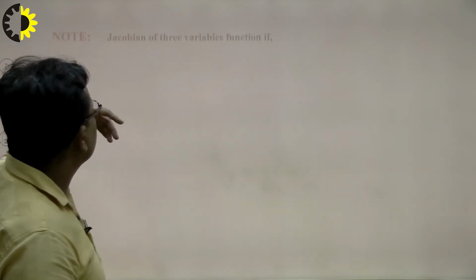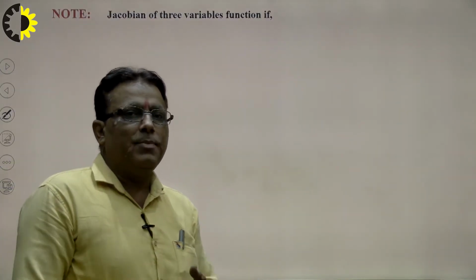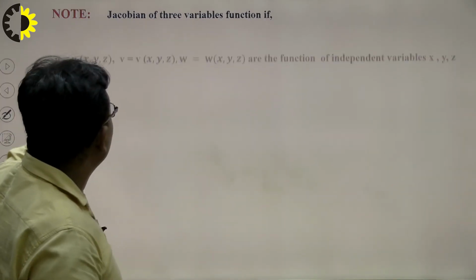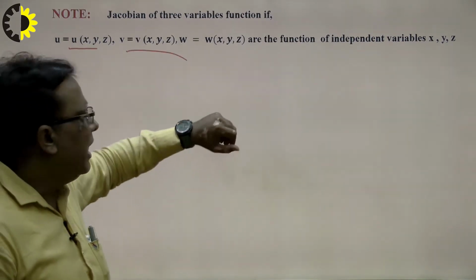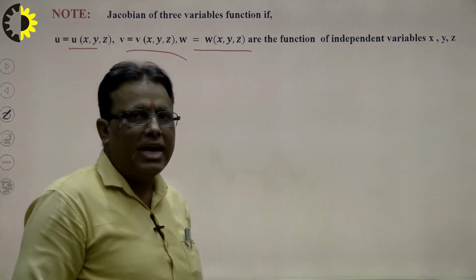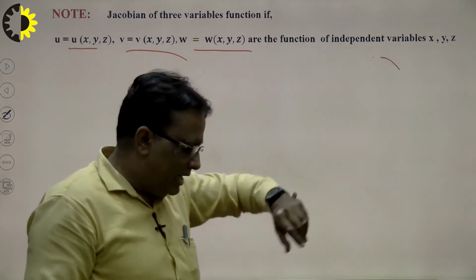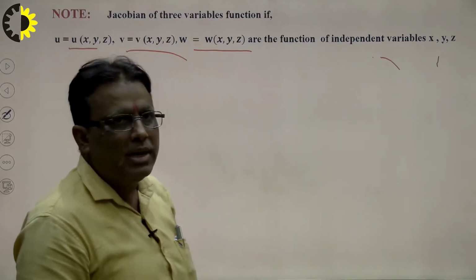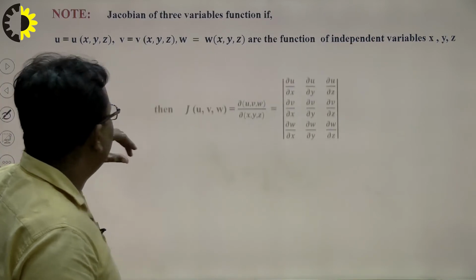Suppose we consider another problem, the Jacobian of 3 variables. Suppose we have 3 functions, u, v and w. U is a function of x, y, z, v is a function of x, y, z, and w is also a function of x, y, z. Now x, y, z are the independent variables. How to solve the Jacobian? First of all I write the formula of Jacobian and then implement it in the given problem. So what will be the formula here?